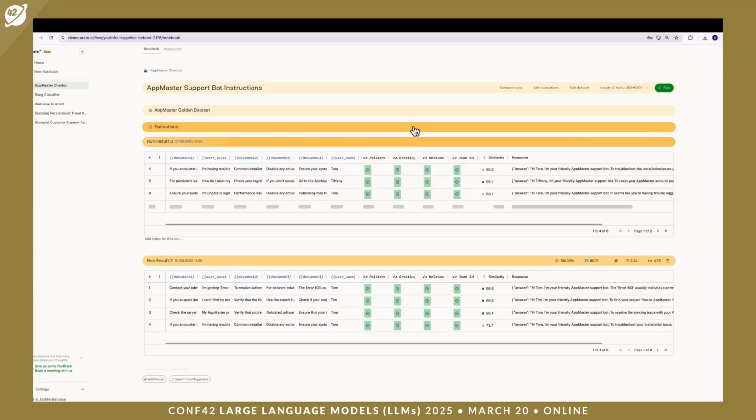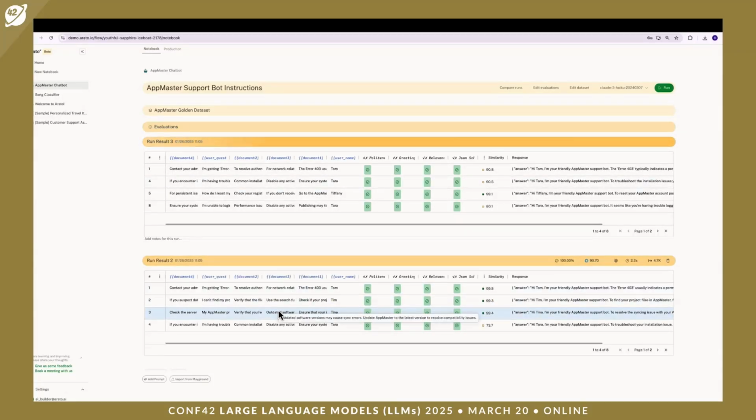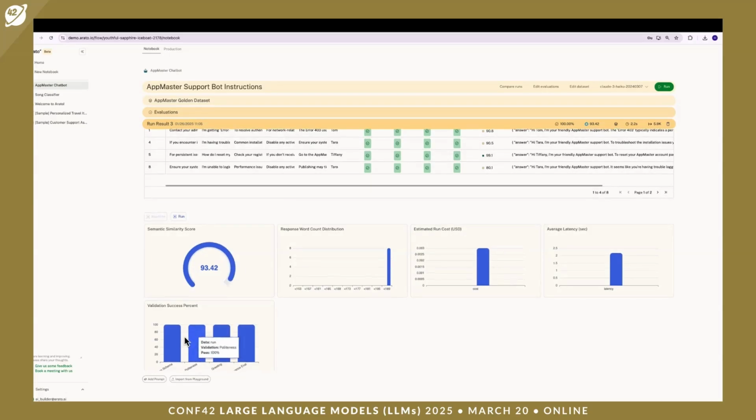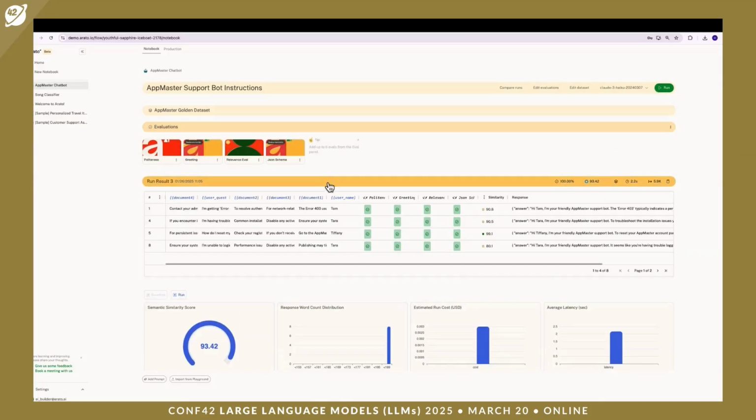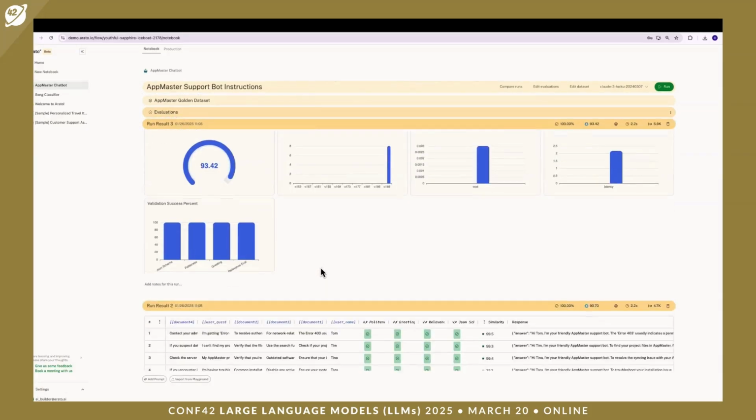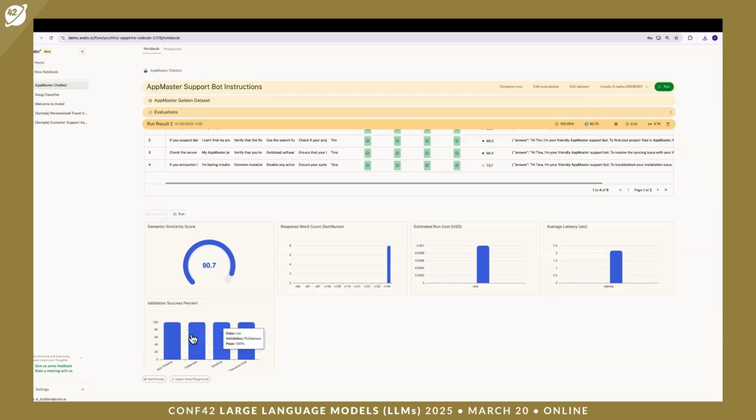So as you can see, we got a much better results this time, and all of our evals have passed with 100% success rate. This is true for both models that we've tried, so the improvement we did to our instructions made a difference.